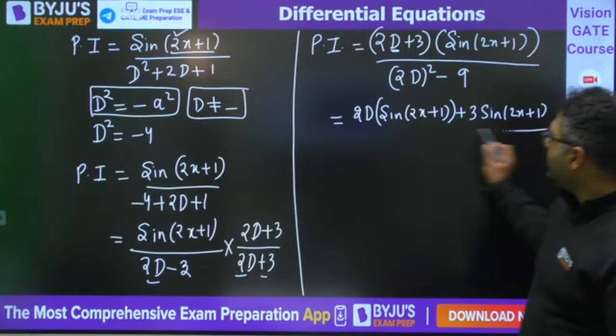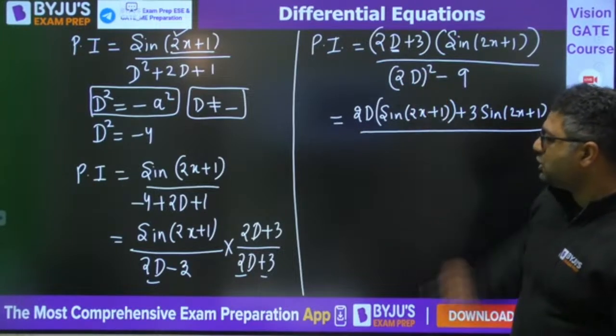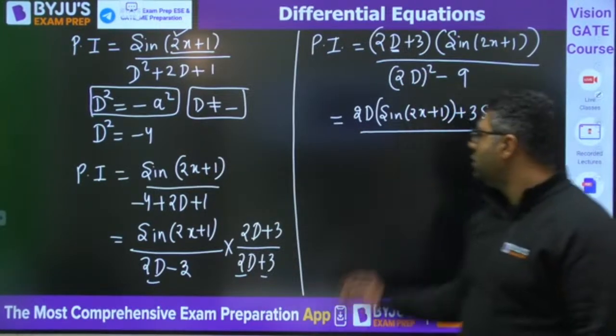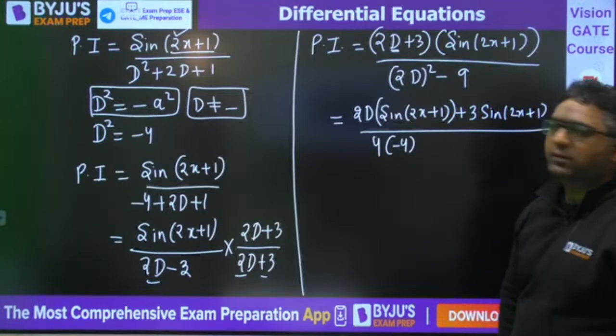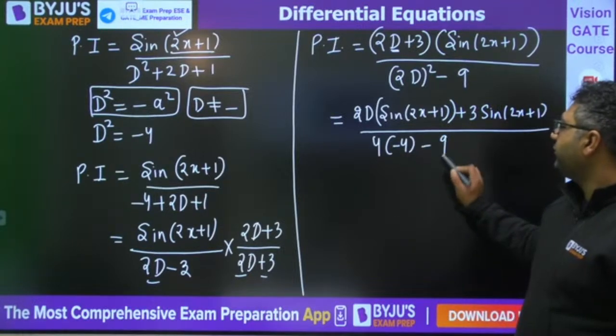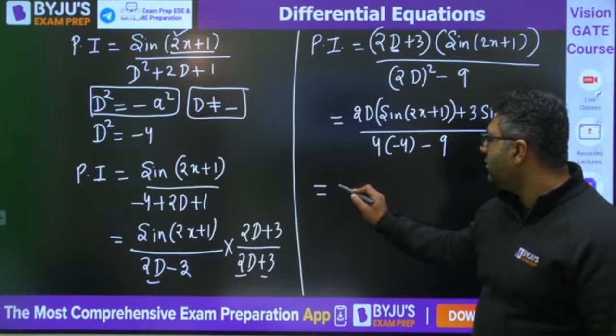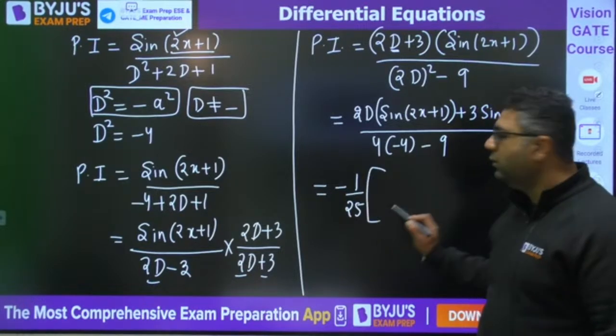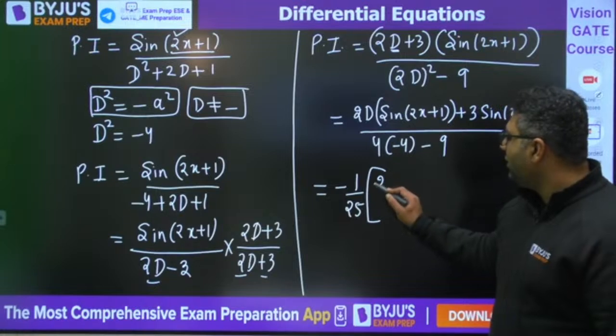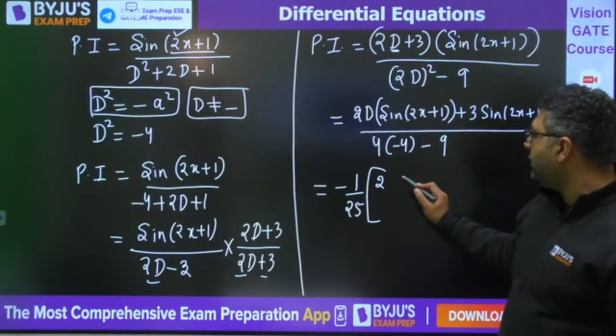And in the denominator, 4D squared, D squared is minus 4, so 4 times minus 4, minus 9. So you are going to get minus 1 by 25 common. Here 2, the differentiation of sin will become cos.